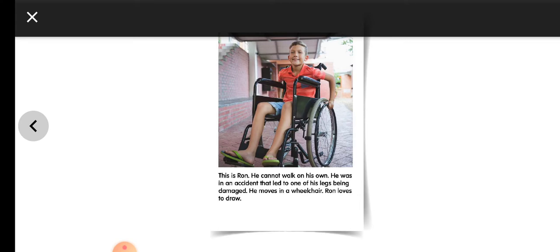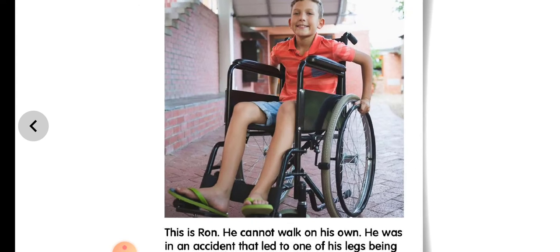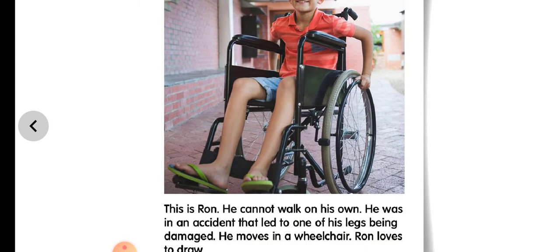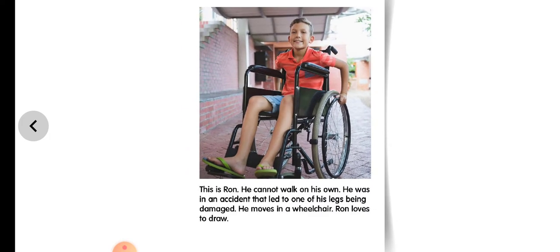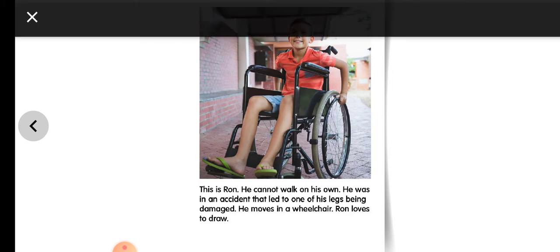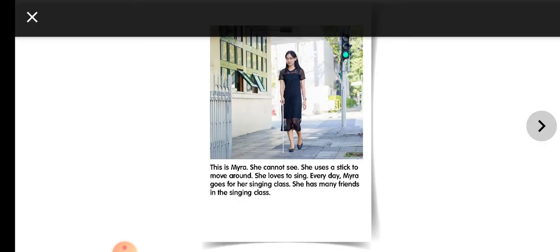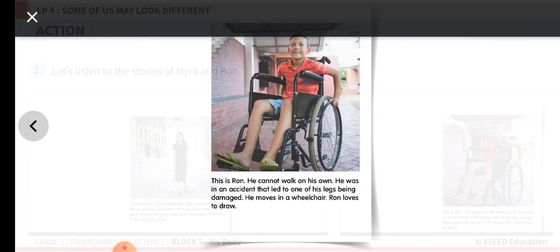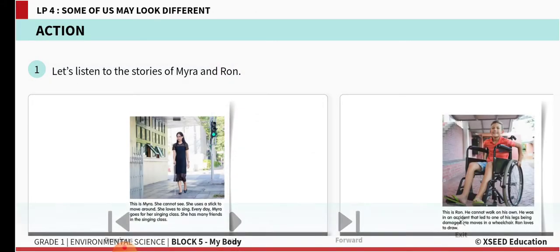Now you see here, this is Ron. He cannot walk on his own. See here, children. He was in an accident that led to one of his legs being damaged. He moves in a wheelchair. Ron loves to draw. He is unable to walk, but even then he moves from here to there with the help of the wheelchair, and he likes to draw. Myra, children, she likes to sing. Let us move forward to understand better how we can help them. That's what we are going to learn in today's class, children.